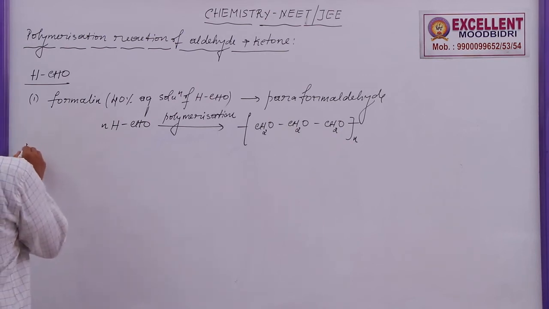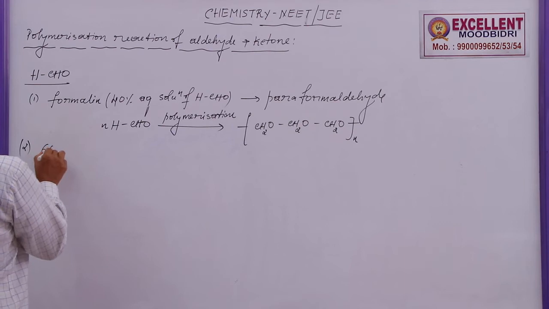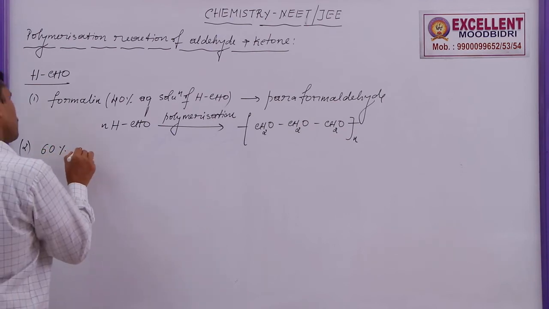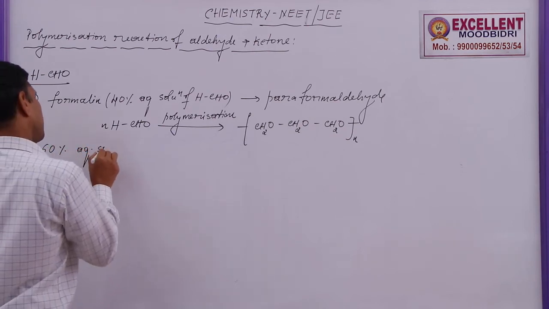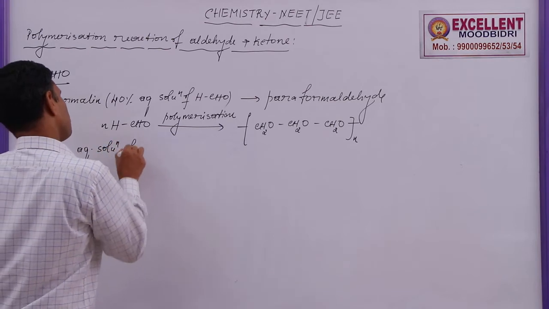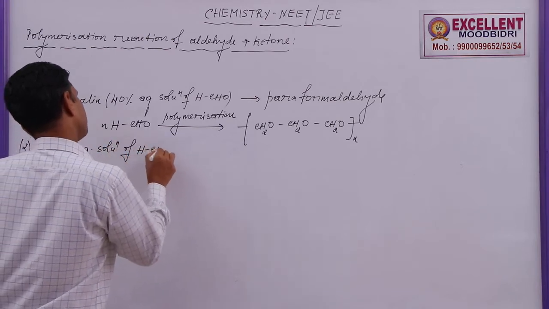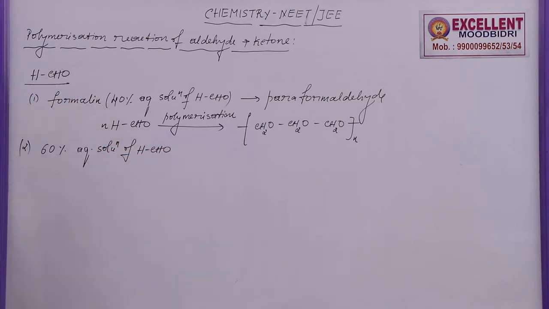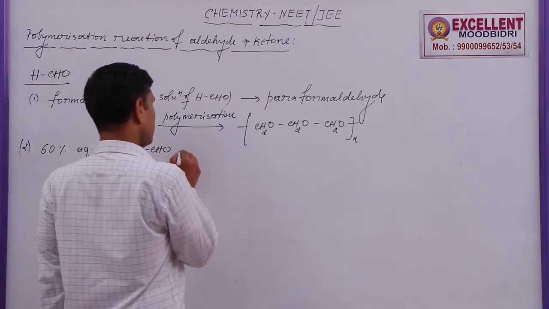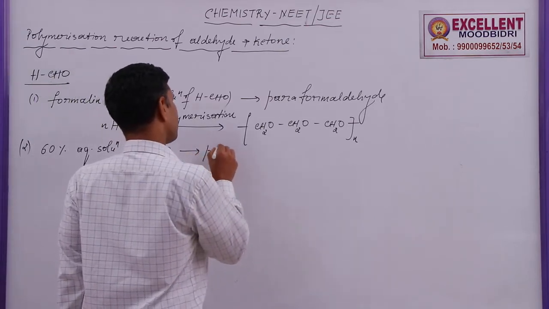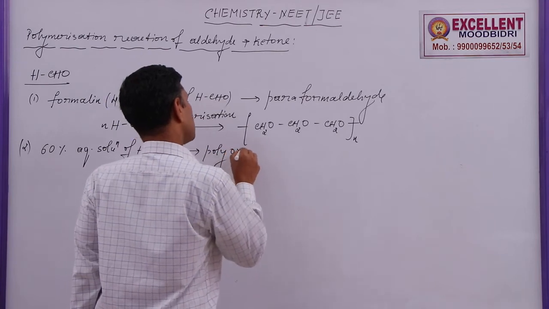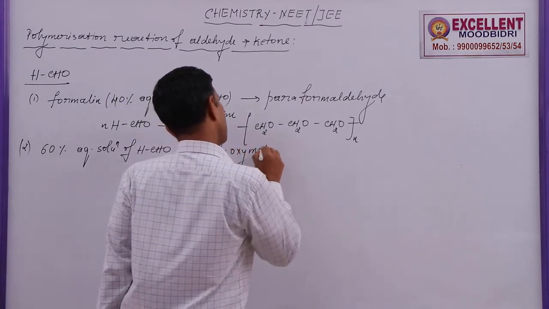Second one: a 60% aqueous solution of formaldehyde is allowed to stand and treated with concentrated H2SO4. The resulting polymer is called polyoxymethylene.